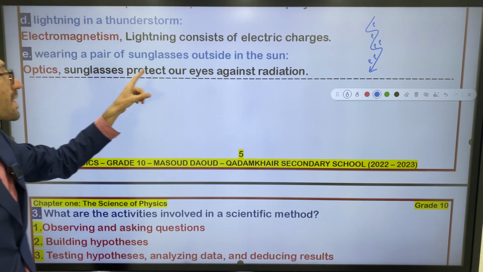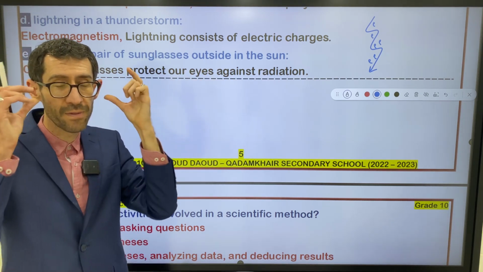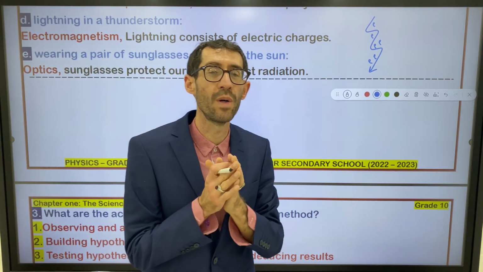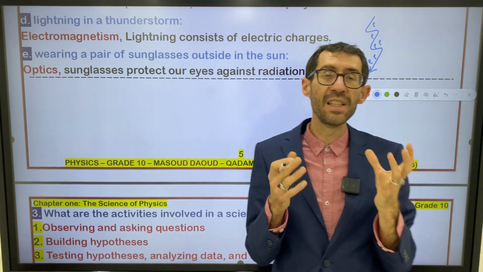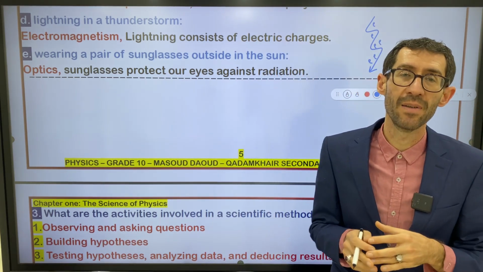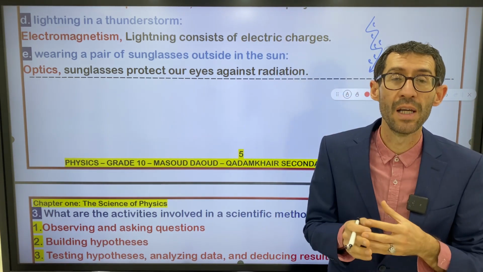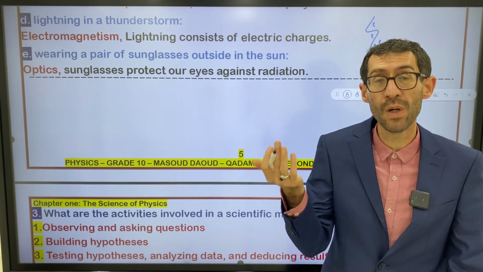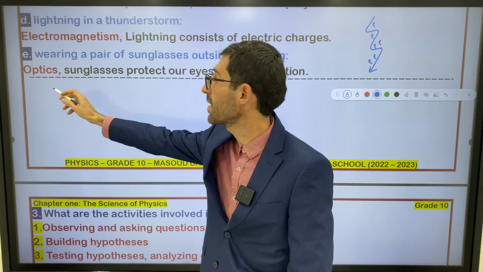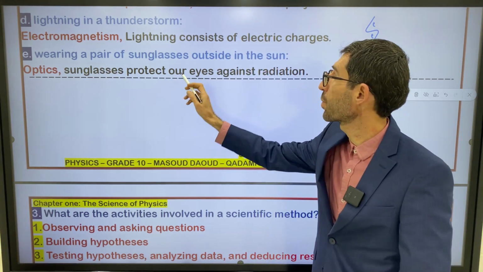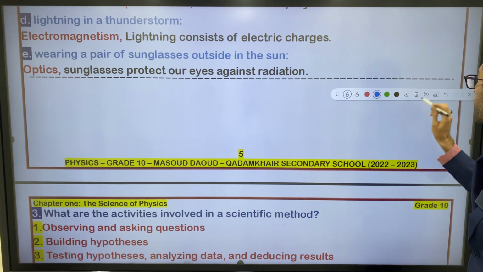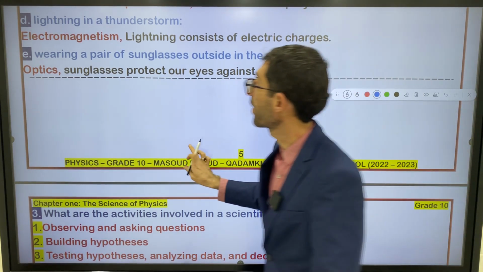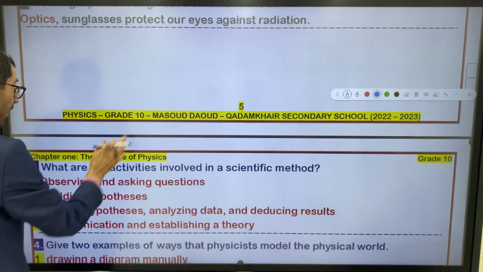E, wearing a pair of sunglasses outside in the sun. Wearing sunglasses in order to what? In order to reduce the intensity of light, in order to protect your eyes. That's why it belongs to optics. The answer is optics, because sunglasses protect our eyes against the radiation, right? Let's move on to another question.